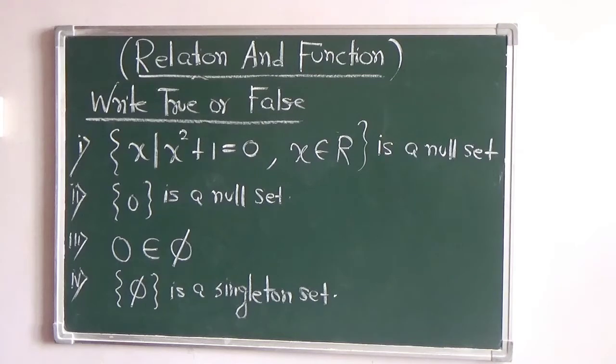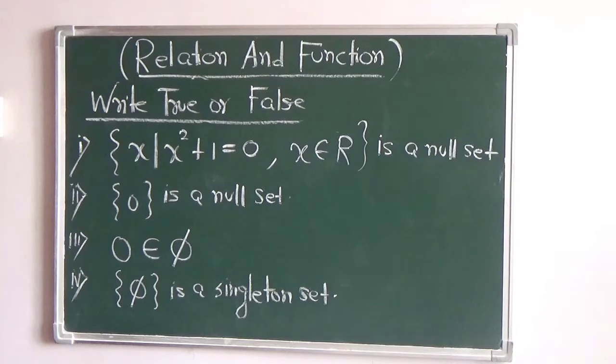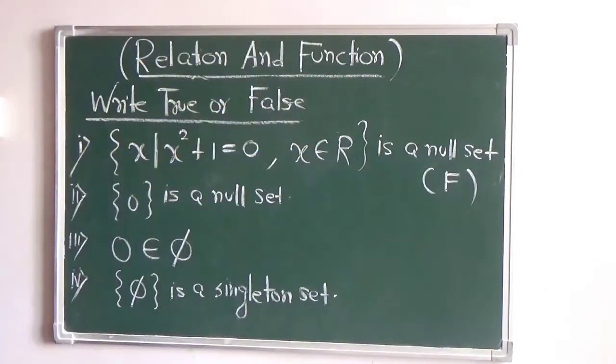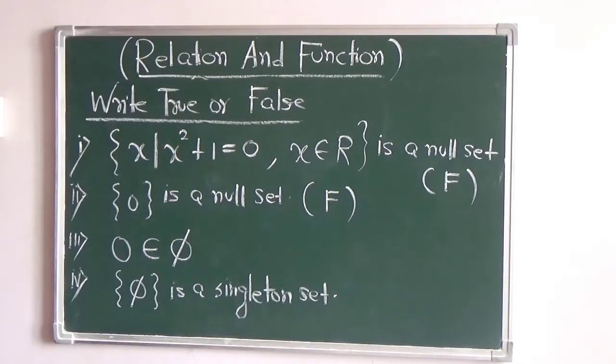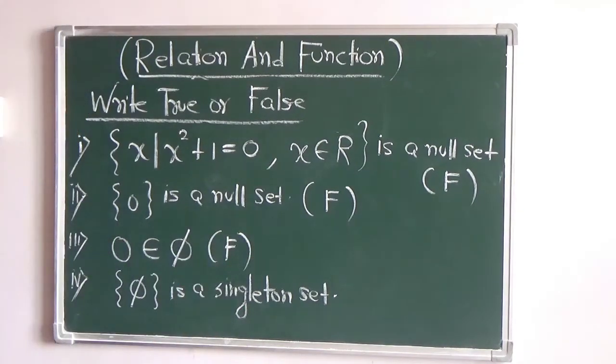So what is the answer to the first one? x is such that x square plus 1 equals 0, is a null set. True or false? False. Okay. Second one. False. Third, true or false? False. And fourth one? True. Fourth one is true. Okay.